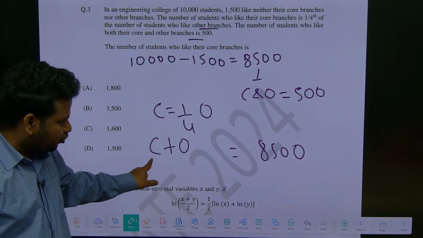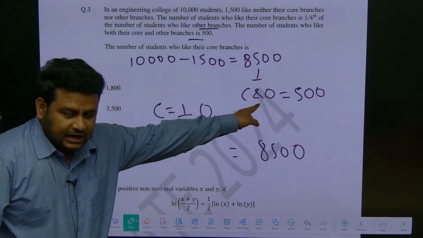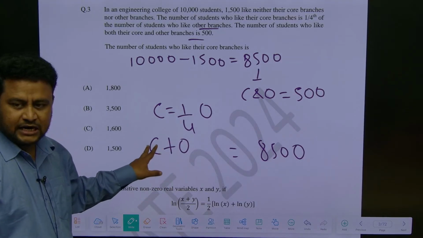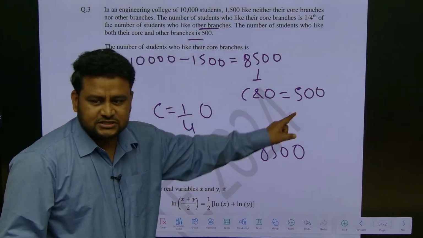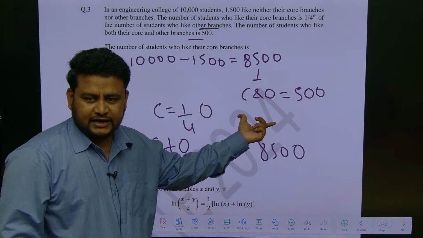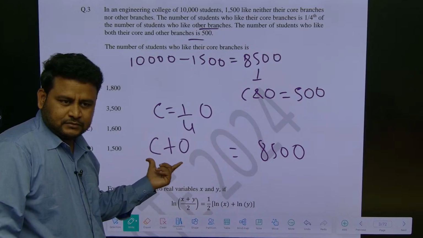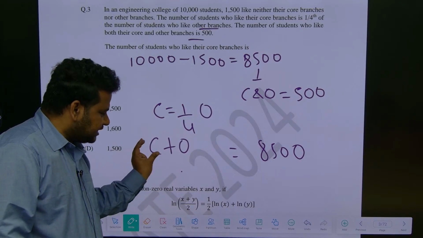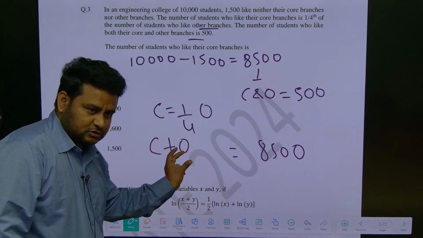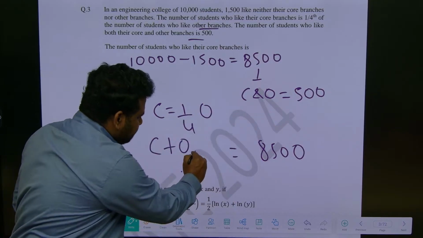Observe carefully, core branches plus other branches. But there are some students of core branches who will like other branches also, and there are students of other branches who will like core branches also. So out of this, I should remove 500 because there will be double counting. Certain students like their own branch and other branches also, so that is included here only. Suppose some persons like only their branch, and some other persons like core also, other also. Same thing goes with other branches. So definitely I have to remove this 500.